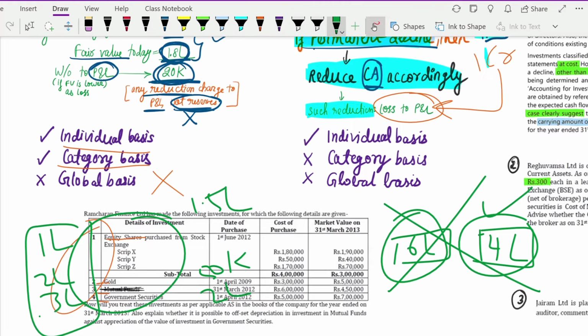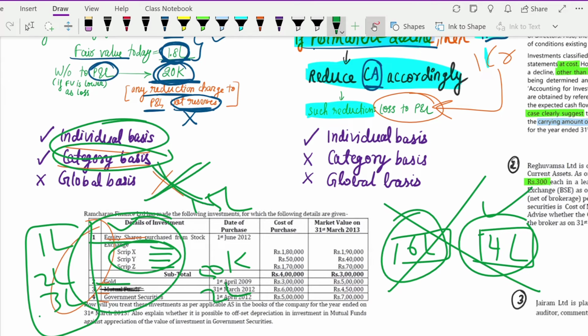On a global basis, you should not see. Either you can see asset by asset wise or investment by investment wise. That is, for equity shares, you have to see cost or fair value, whichever is lower. Then you can see on an individual basis: gold you can see separately, and government securities you can see separately. Or else, under equity shares you might have 3 to 4 types of equity shares; each you can see on an individual basis, or since all of these fall under the same category of equity shares, you can see it category wise also. You can either do it on individual basis or category basis, but on a global basis you should not do.